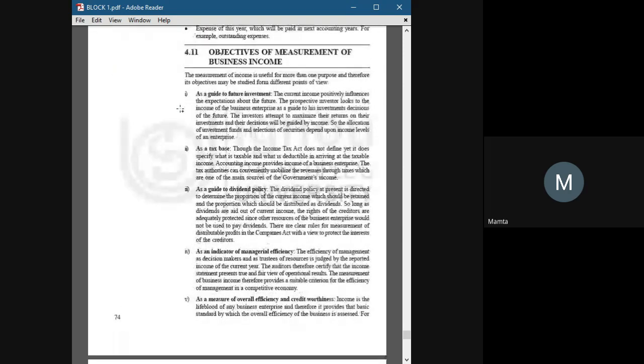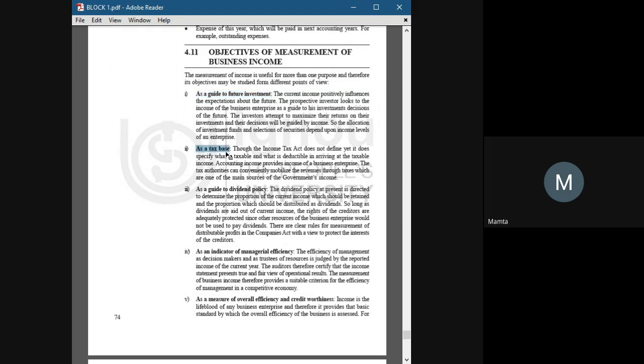Objectives of measurement of business income: it works as a guide to future investment. Like, if we know about our income, then only we can invest more in our business. If it is profitable, then we can invest, and if it is not profitable, then we can withdraw our money out of the business.